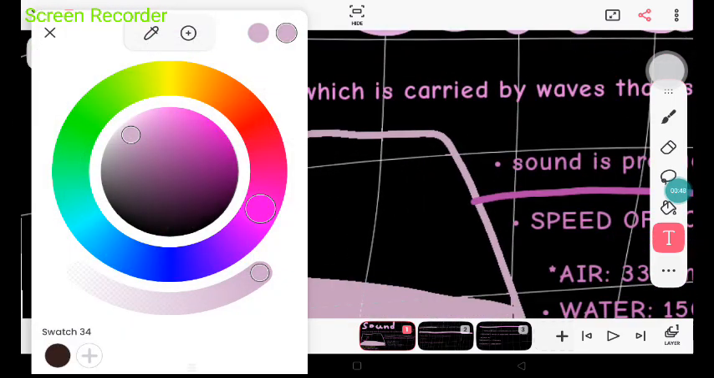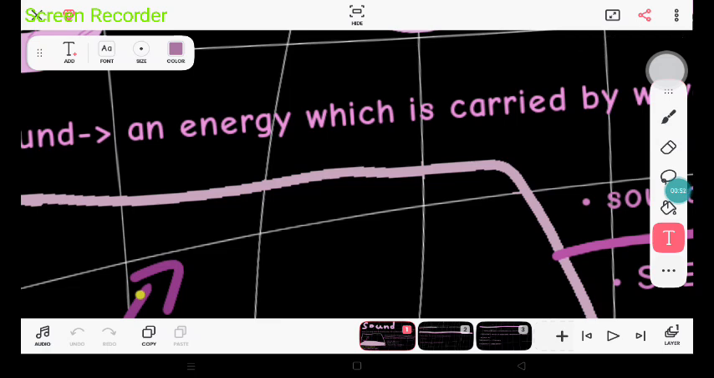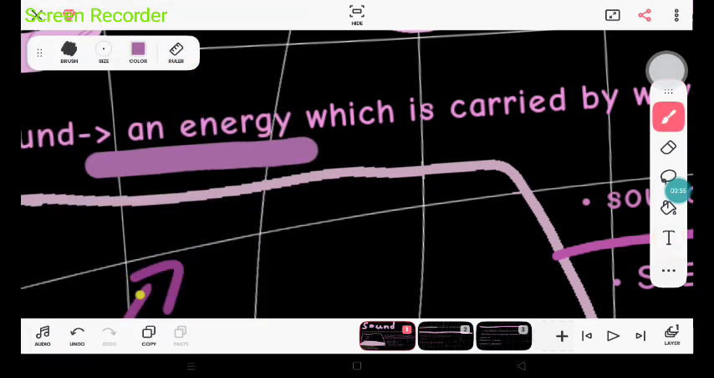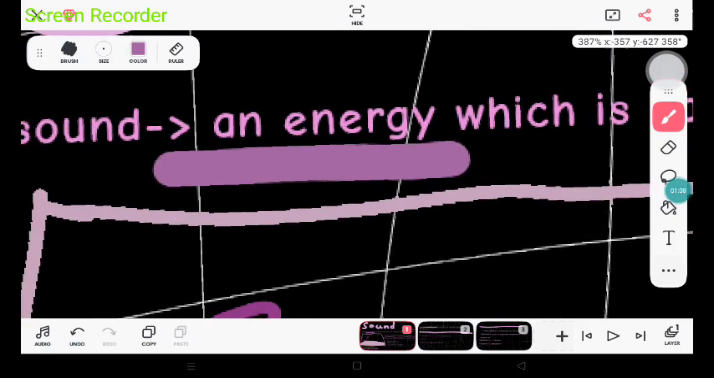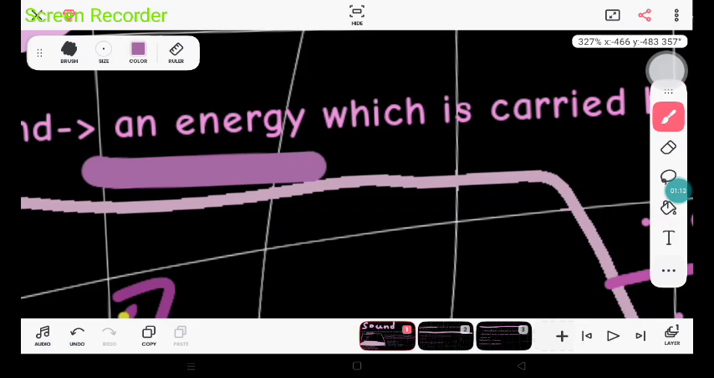So, sound is an energy. We all know sound is an energy. If you did not know sound is an energy, please go back to 6th grade, because even 5th graders know this. Anyways, sound is energy. Understood?